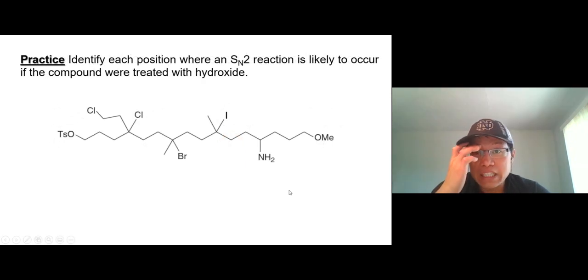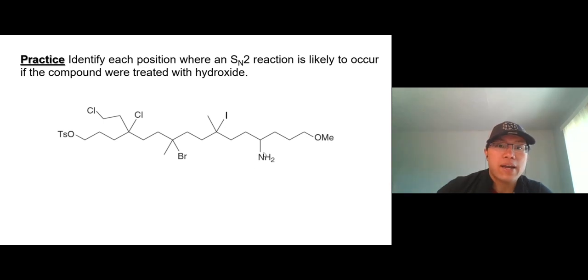Identify each position where an SN2 reaction is likely to occur when treated with hydroxide ion. Now, if you remember an SN2 reaction, what do we need? We need a less bulky substrate. Tertiary, no. A halide on a double bond, no. Those two are no. And the leaving group has to leave, so it needs to be a good leaving group. All right, look at right here.